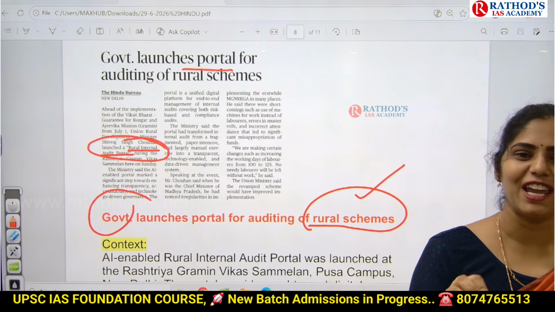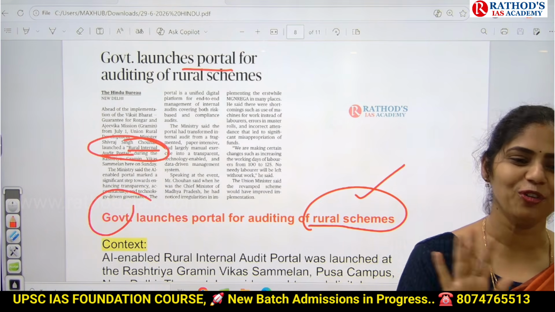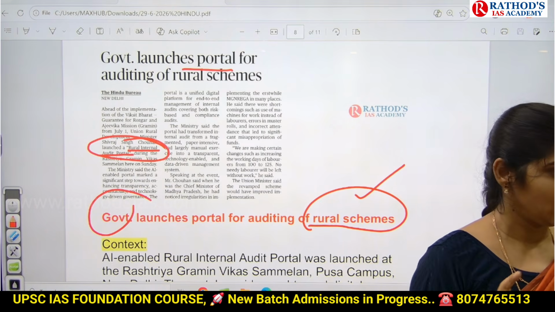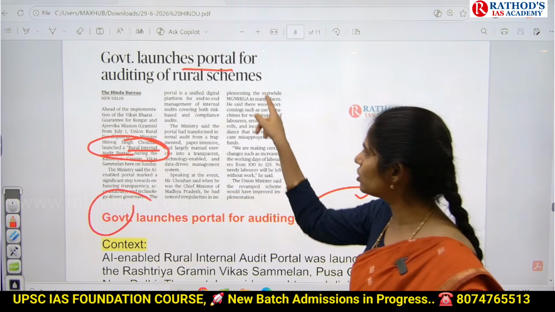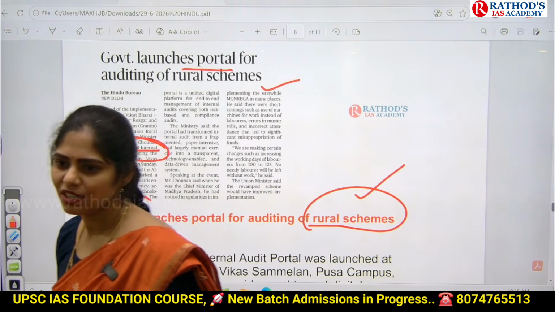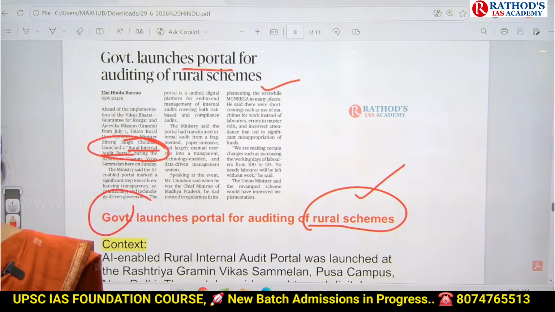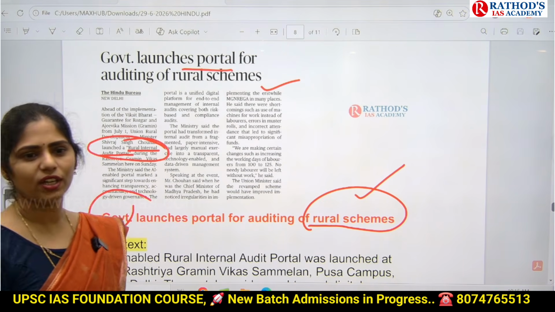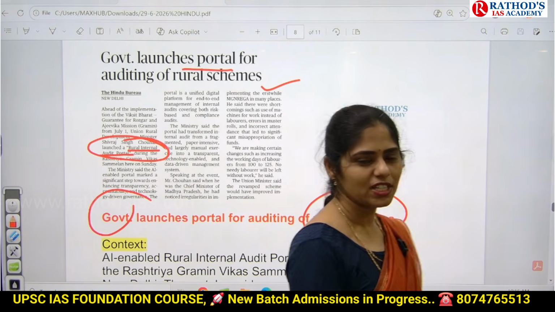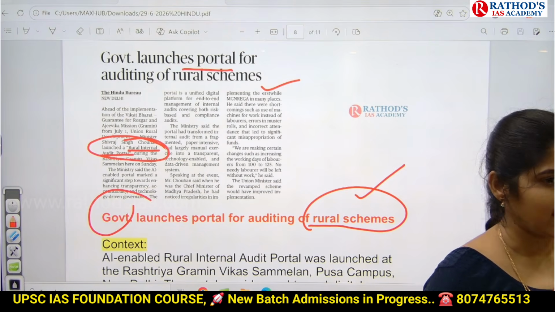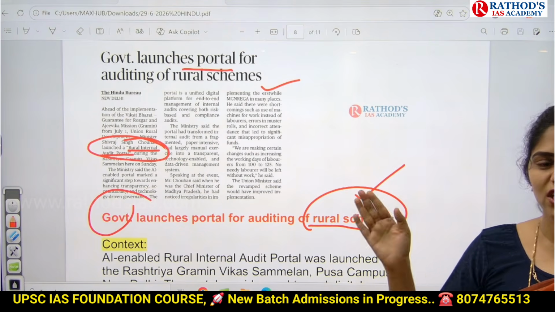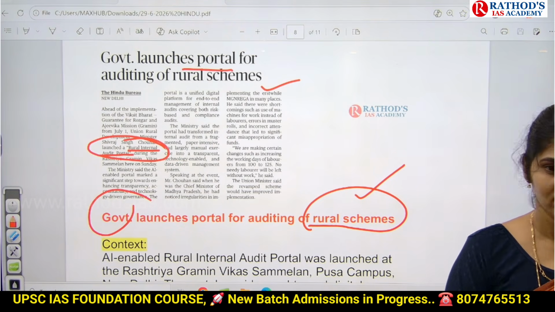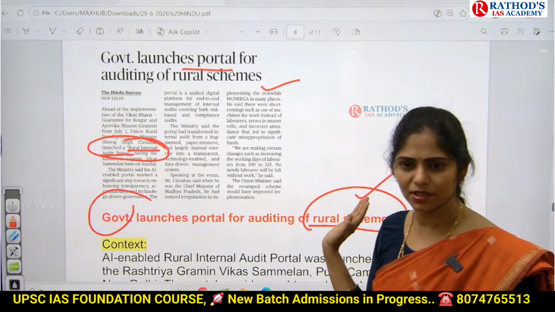This aim and objective will always be given correctly, and they won't change anything in it. The second statement will be based on which ministry. For sure they will interchange this. And next, they can ask whether it is a collaboration with any organization or whether it is indigenously developed by our country. Like that, they will give you 2 to 3 statements.